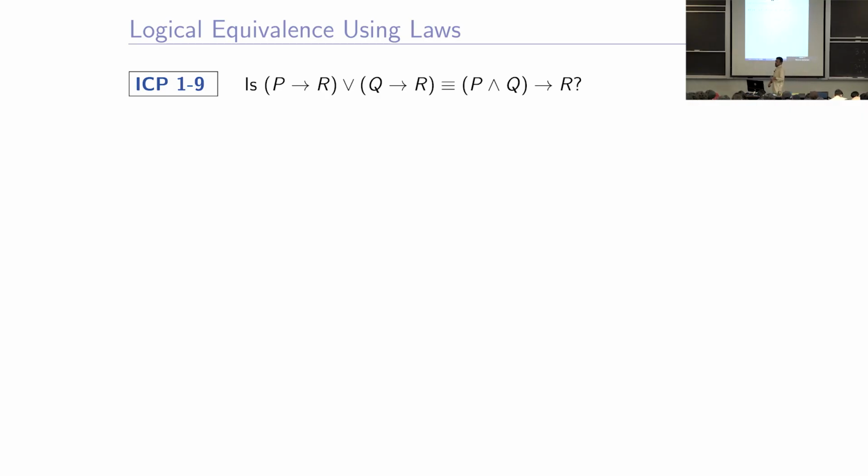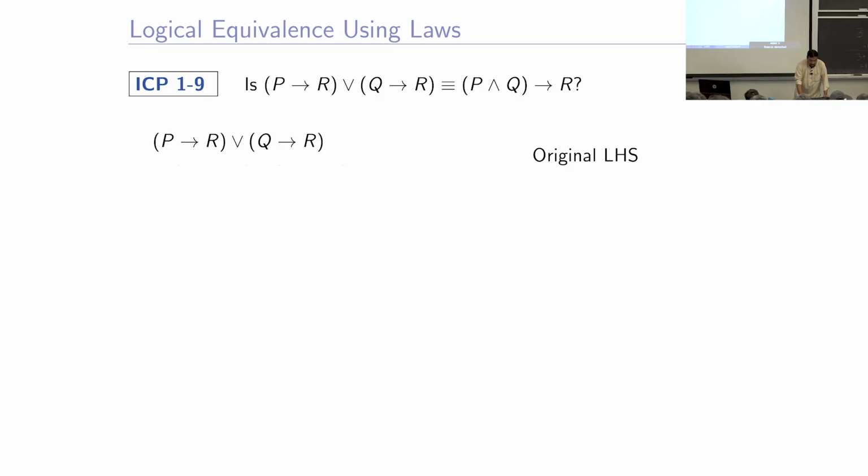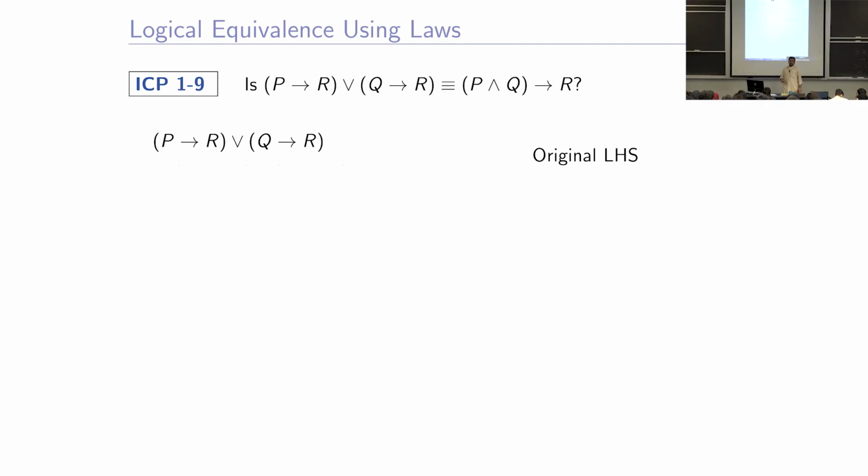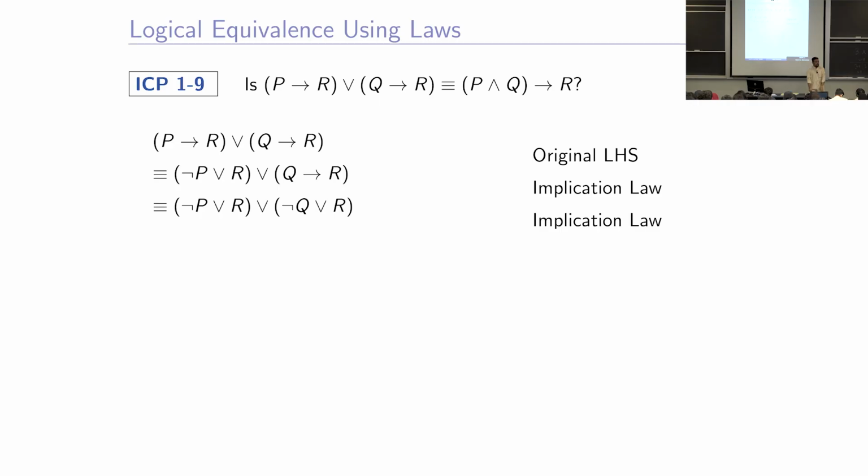P implies R or Q implies R is equal to P and Q implies R, right. This is what we are given originally on the left hand side. What shall we do? Get rid of implication, most probably that is what we should do. P implies R is equal to not P or R. Then get rid of the other implication, Q implies R is equal to not Q or R, right. Then what is common in these two? Both have R, but all the operations are OR. So, this will be associative law.